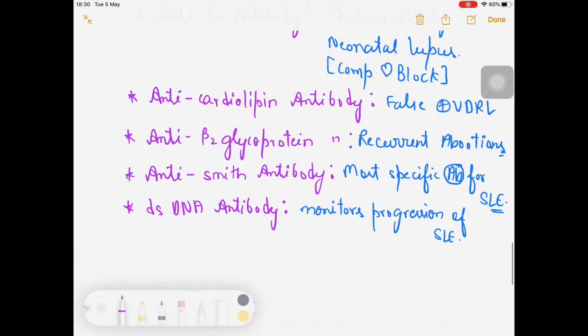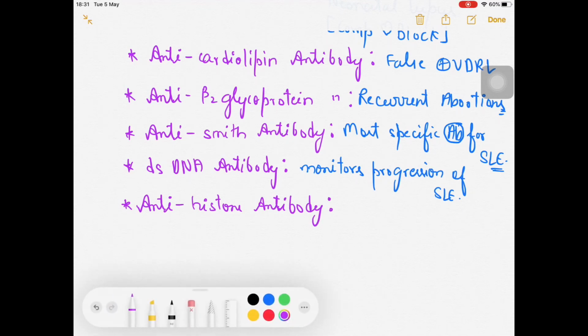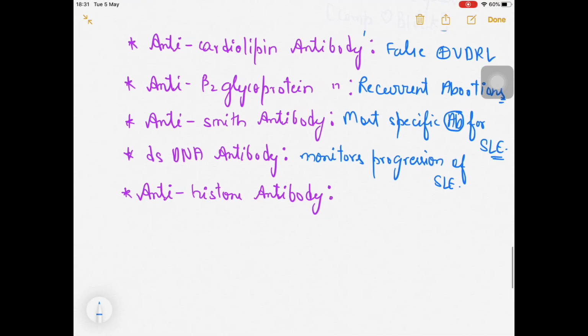Fine. Next one we have is the anti-histone antibody. I'm mentioning so many antibodies in the diagnosis section because examiners are focusing on these antibodies, and they are targeting you in the antibody section as far as SLE is concerned. That's why the antibodies are very important from the examination point of view.